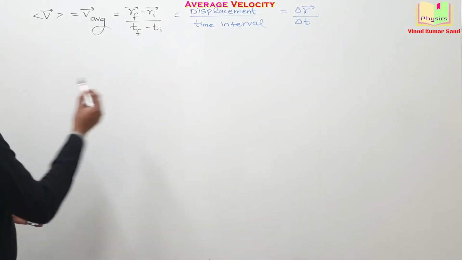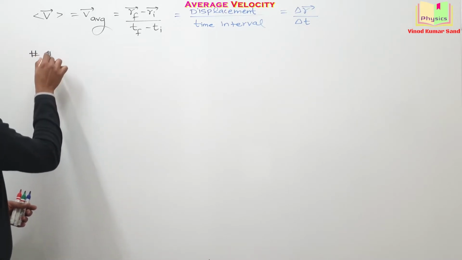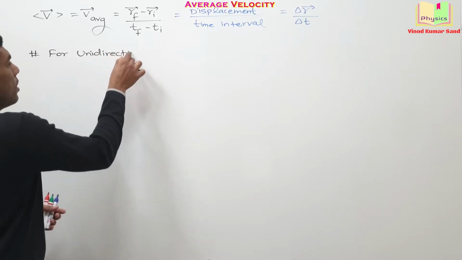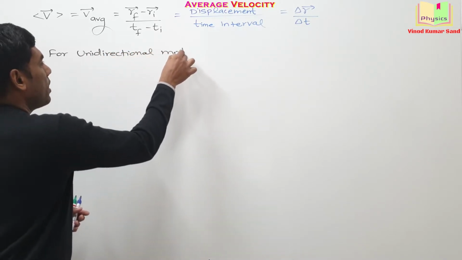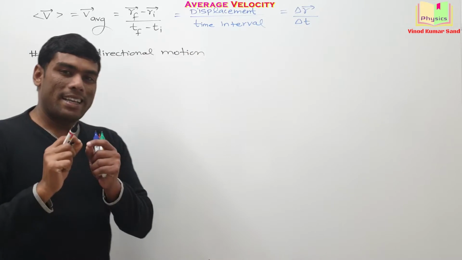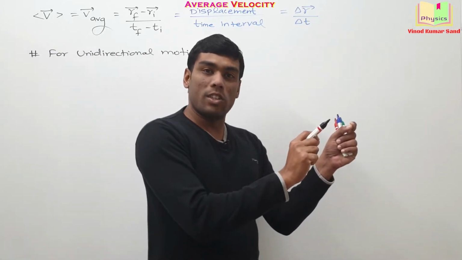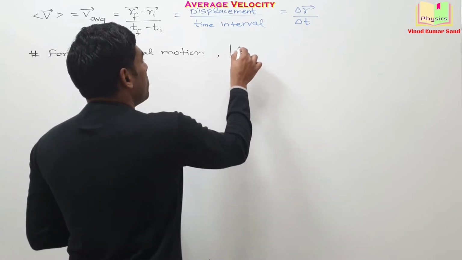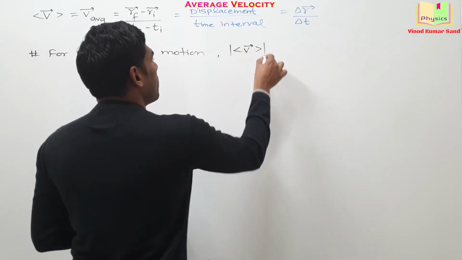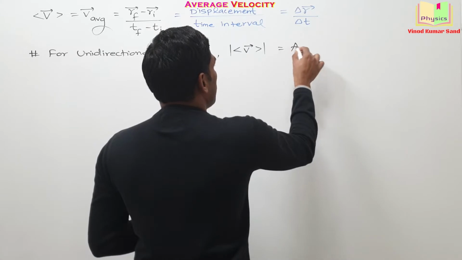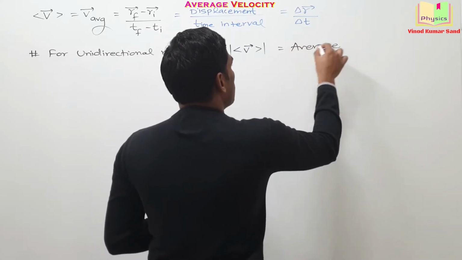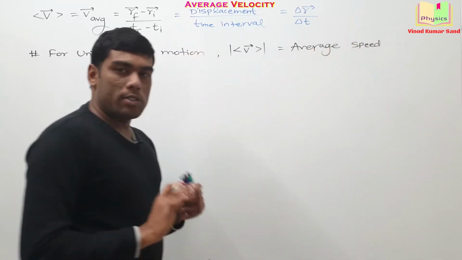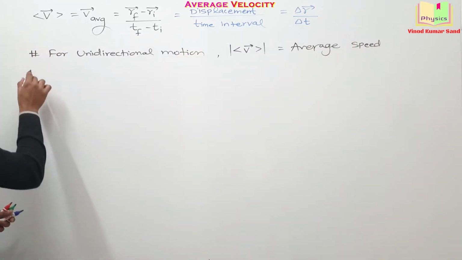Taking up the next important point, for unidirectional motion, the word unidirectional means the particle is moving in a single direction. It is never turning back. Okay. The magnitude of the average velocity is actually equal to the average speed. We'll be taking up numericals on that. You'll grasp it easily.